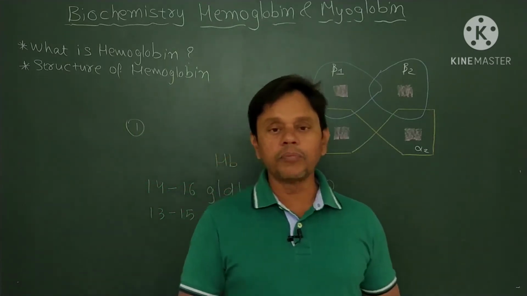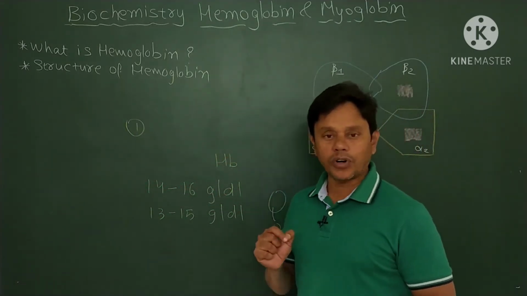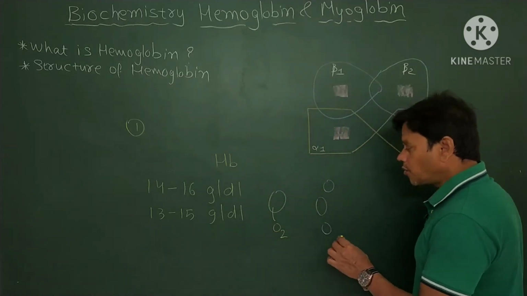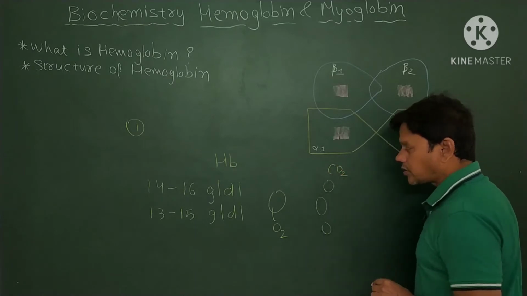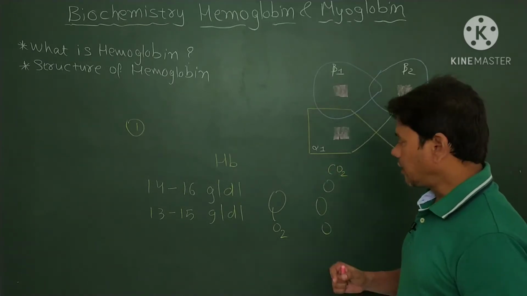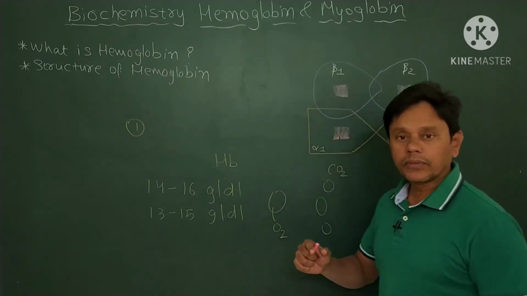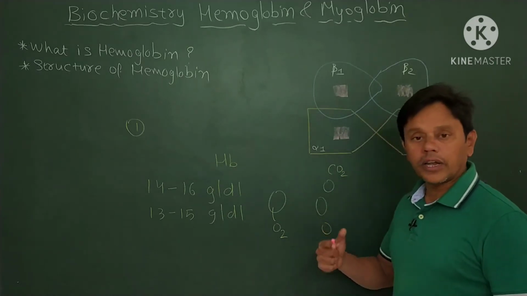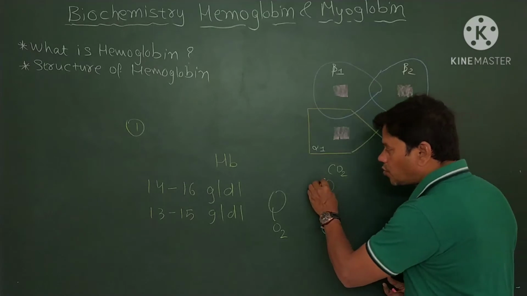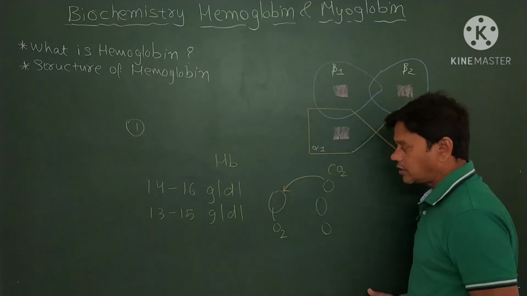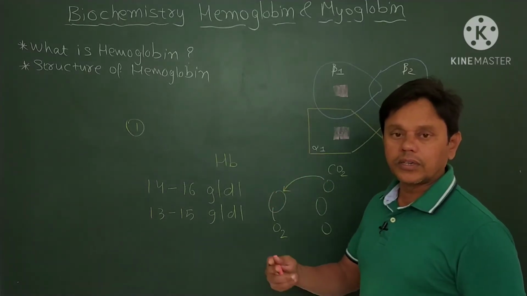And the second important biological function is, hemoglobin transports carbon dioxide and protons from the different tissues of the body to the lungs for excretion.